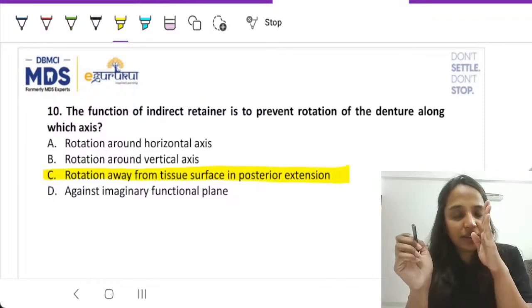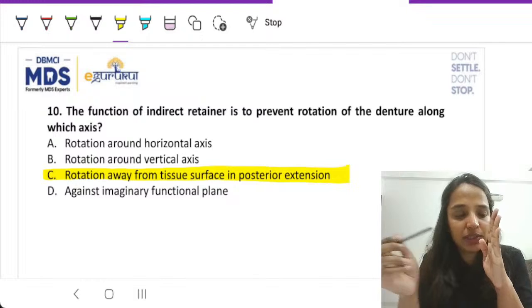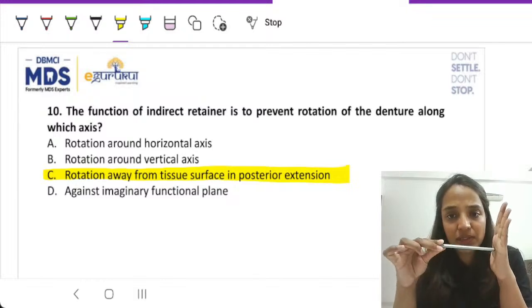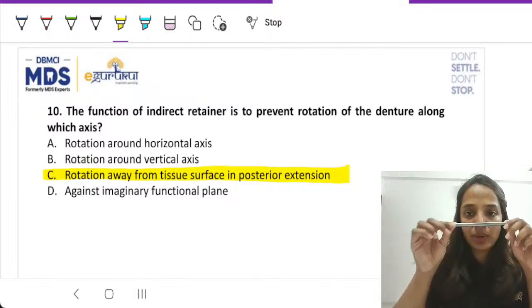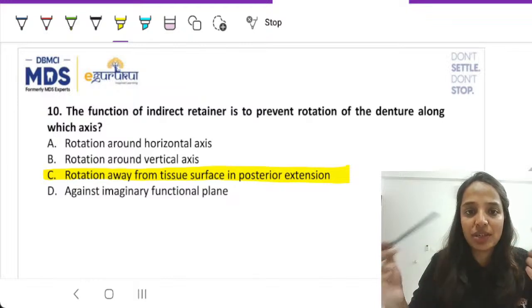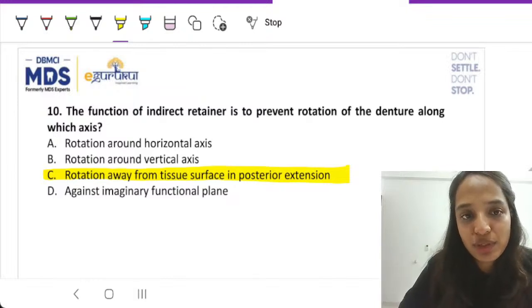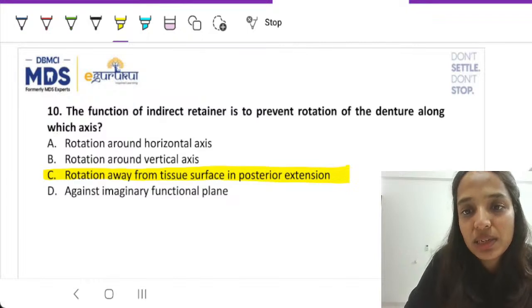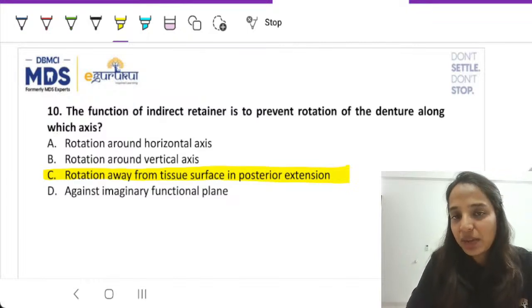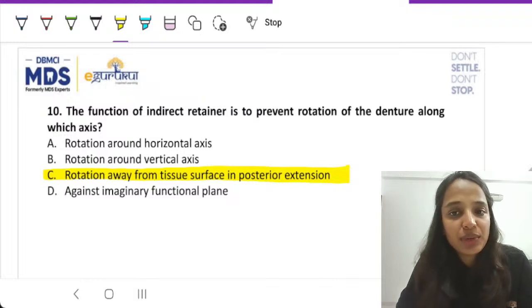The indirect retainer functions in the sagittal plane for distal extension, and has a transverse axis like this. When you rotate the axis, it is rotation away from the tissue in posterior extensions. So the answer is option number C. Now, additionally, I want to solve one more question and a doubt here.